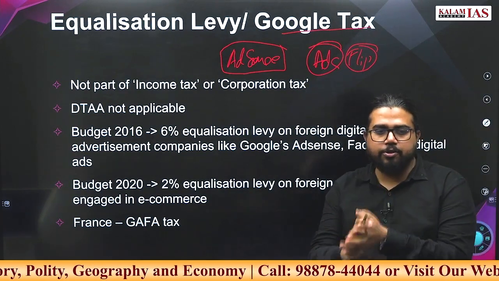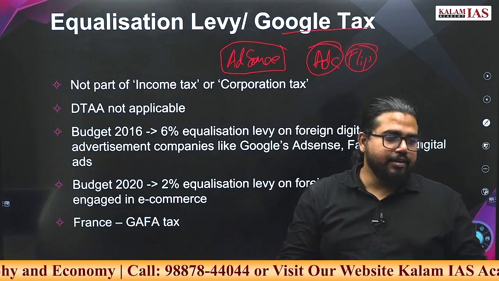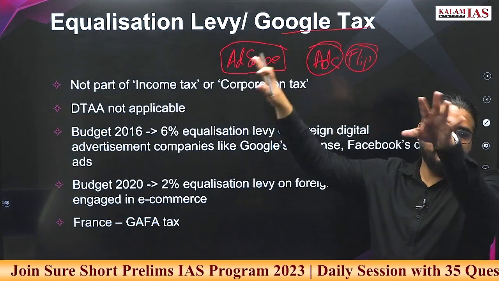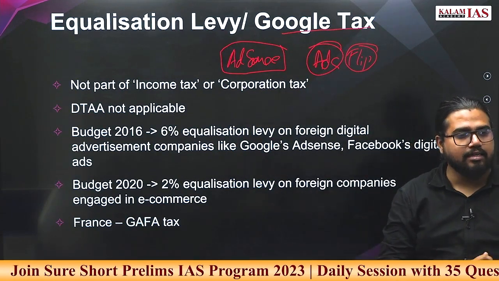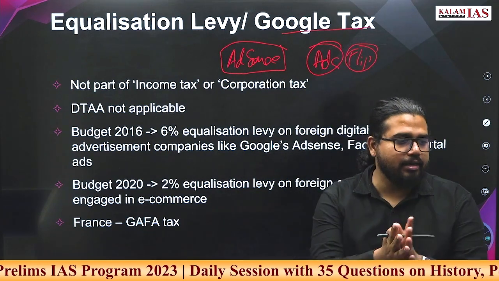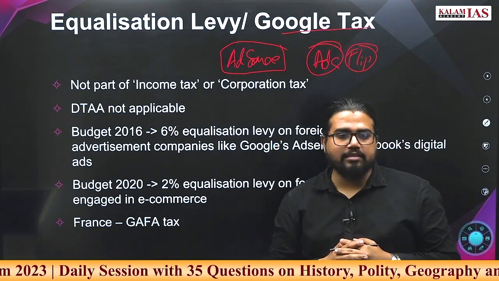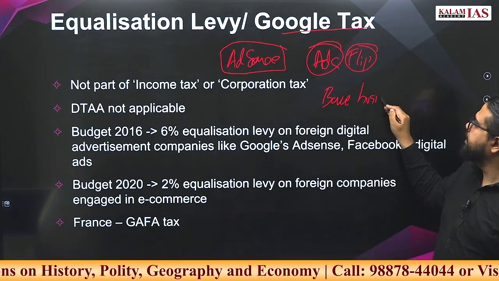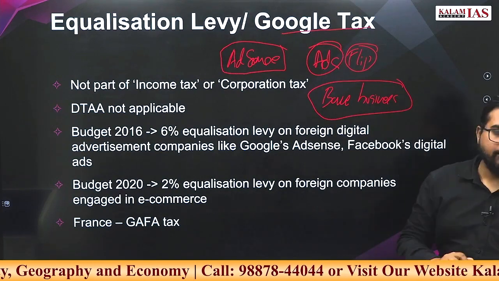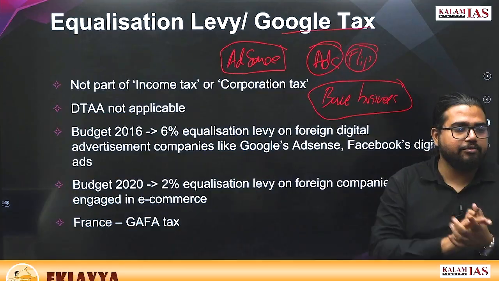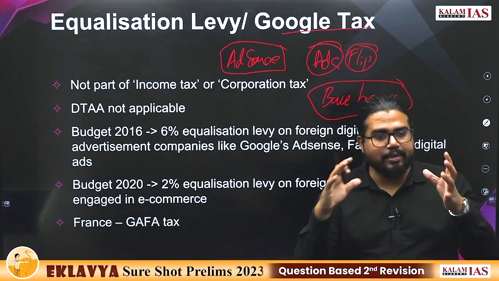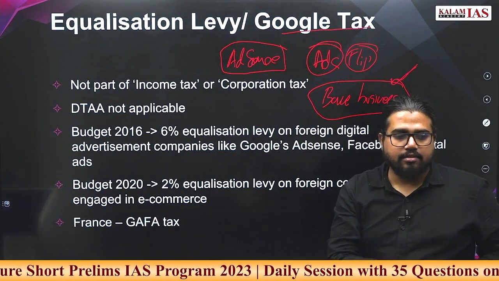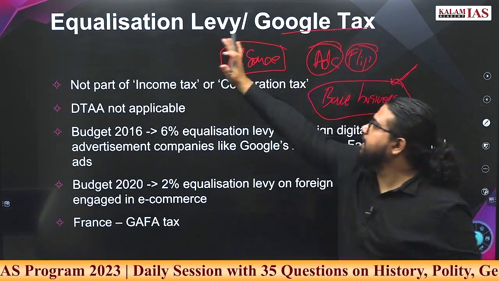Earlier, what was YouTube saying? We don't have any physical presence in India, so we are not supposed to pay any taxes in India. YouTube would pay taxes in its parent country or any other country. Now what is the problem with this? The business is generated from India. If any economy or business is being generated from India, then the company is supposed to pay taxes in India. So with this principle, India came up with the Equalization Levy.